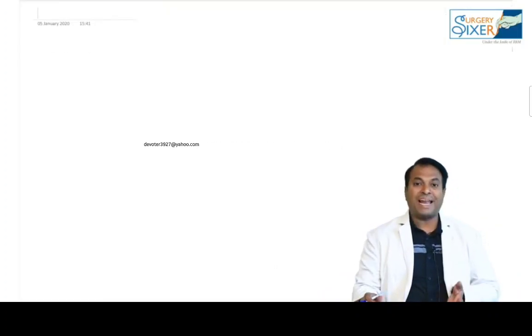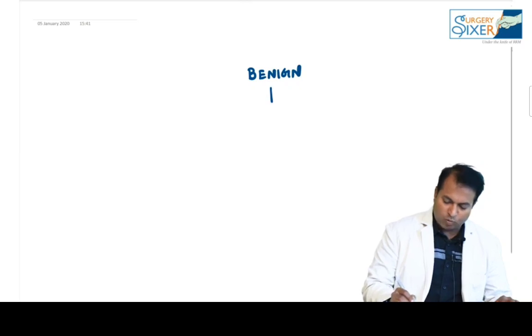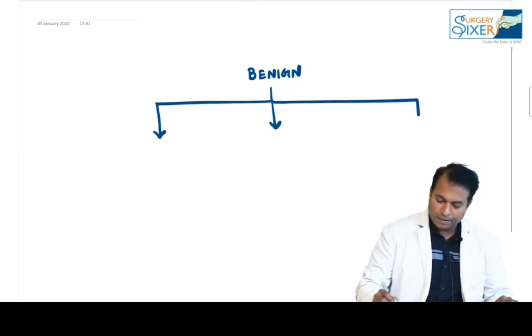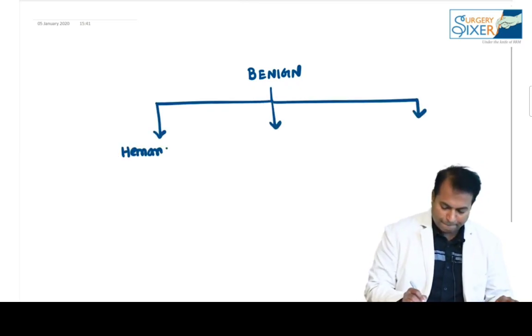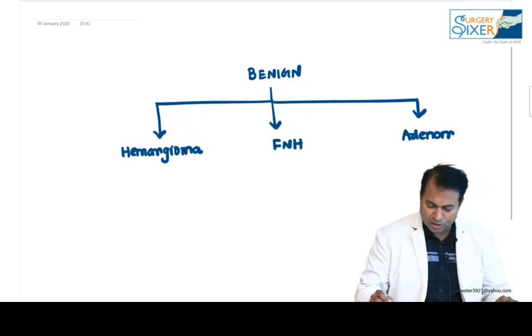Now let me discuss the benign tumors of liver. Though it's a very small topic, just have an idea of the benign tumors of liver. So benign tumors of liver are the following three: hemangioma, FNH, and adenoma.